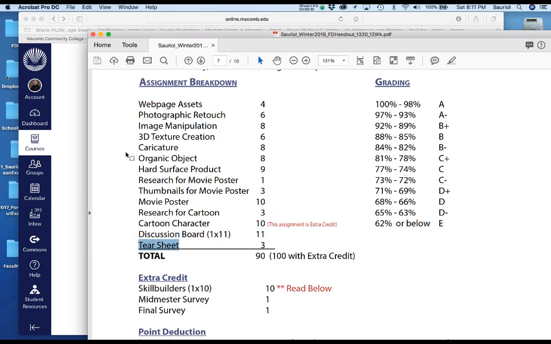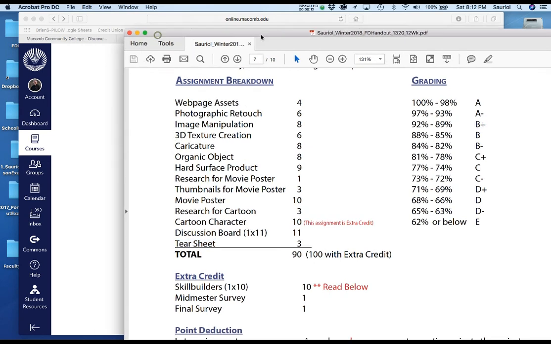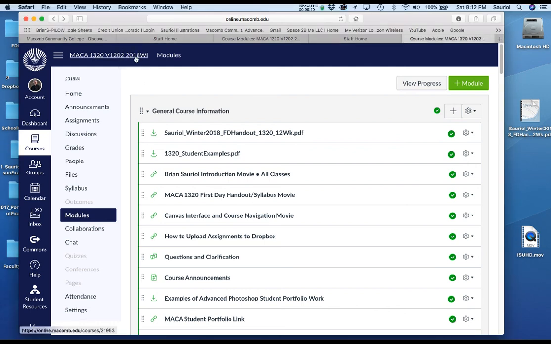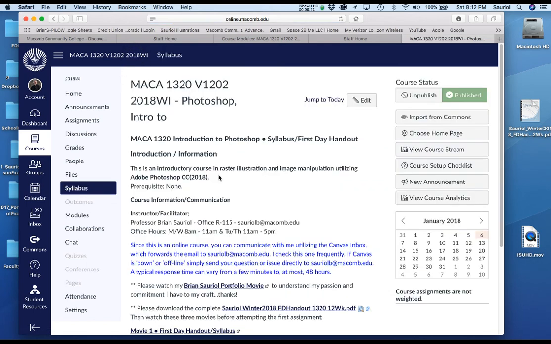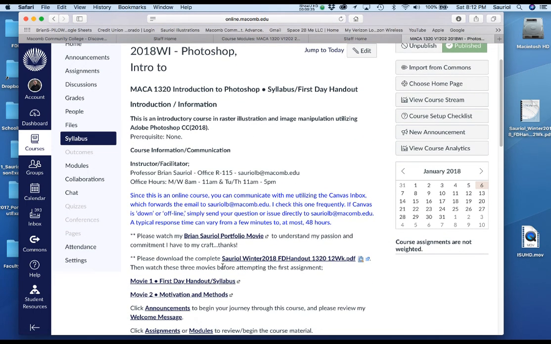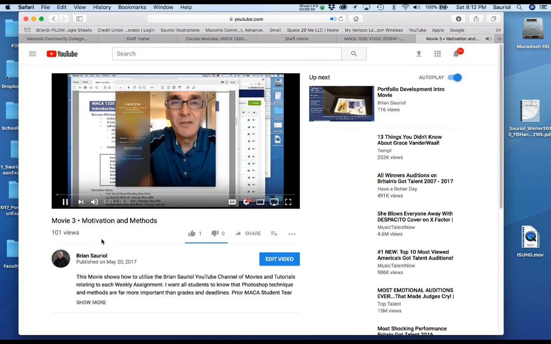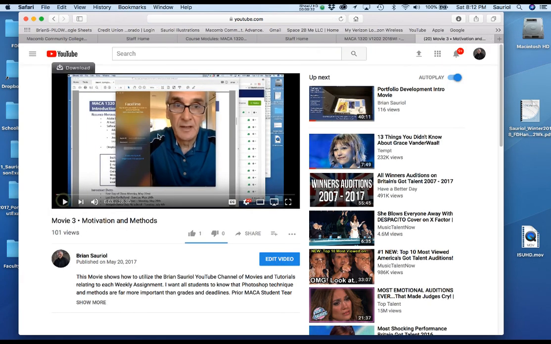Constantly keep me informed, but you will know from my motivation movie, the one that if I go up here and click on the top, you're going to see that I have a motivation movie. And this motivation movie, which is right there, is going to show you really what I think is important. Obviously, I'm not going to play it right now, but I want you to watch this movie, and I want you to know what I'm all about, what I think of assignments, what I think of grades, what I think of everything, because I basically care about skill, okay, and your portfolio.